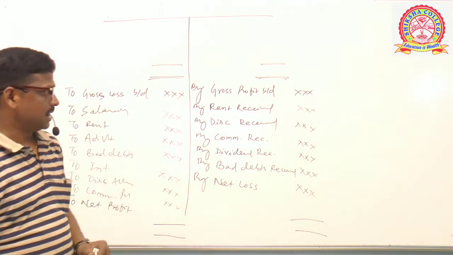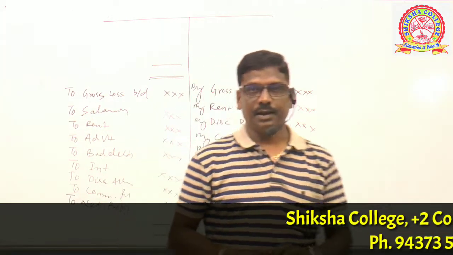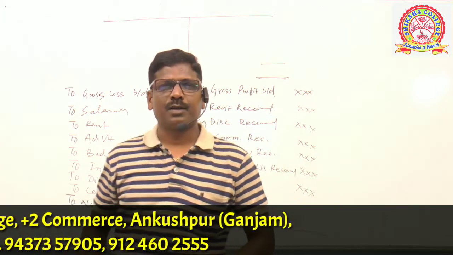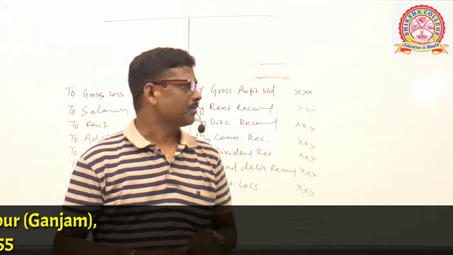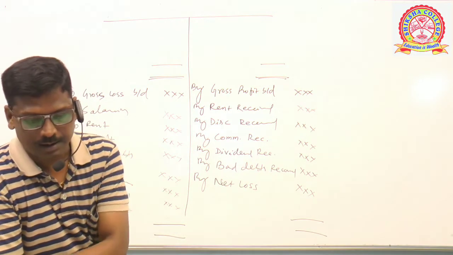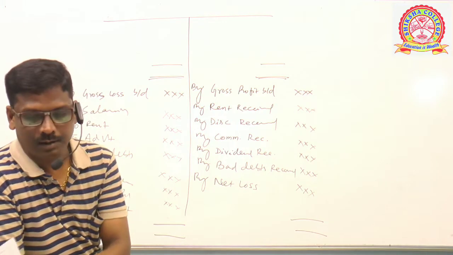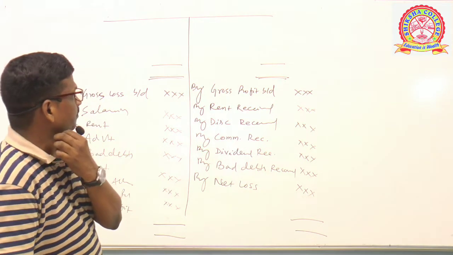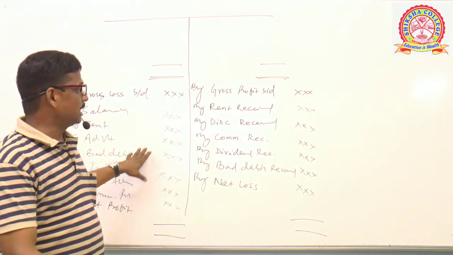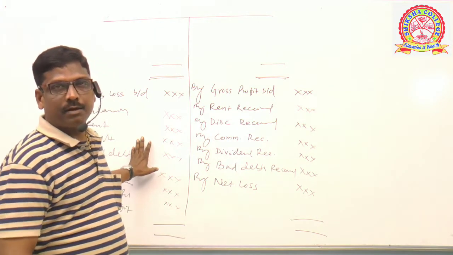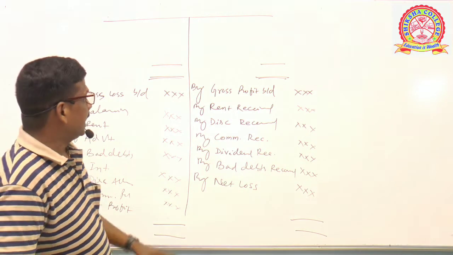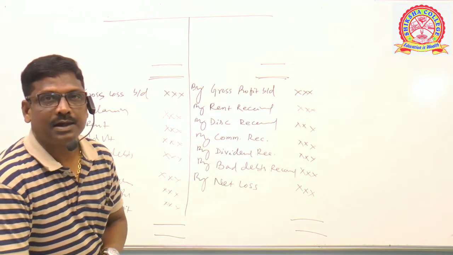Clear? Friends, it's time to recapitulate the salient features, the essential features the profit and loss account possesses. What are the features it possesses? You just recall, friends. It is prepared after the trading account. Clear? It contains incomes, gains, expenses and losses. That is why this profit and loss account is called a nominal account. And it contains only revenue nature items.